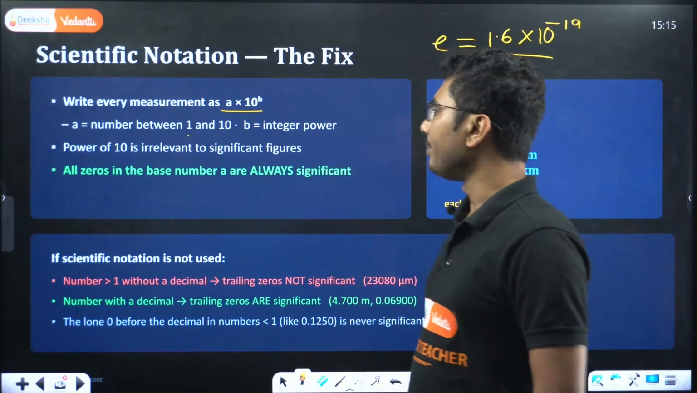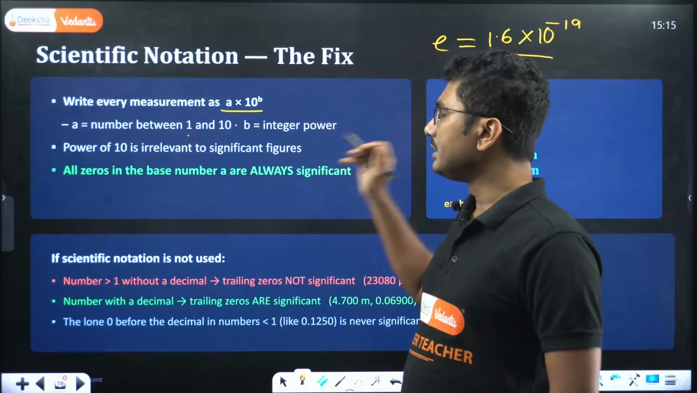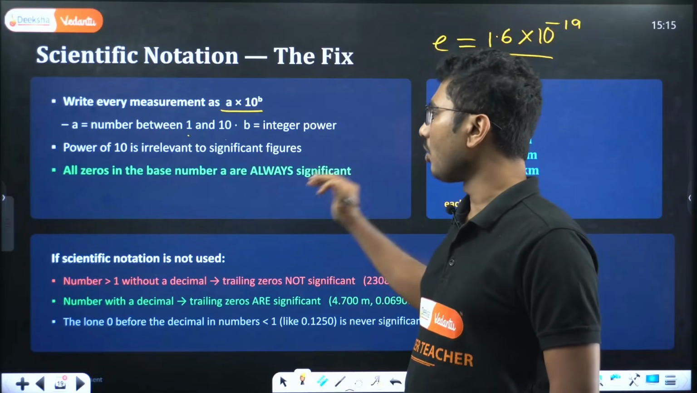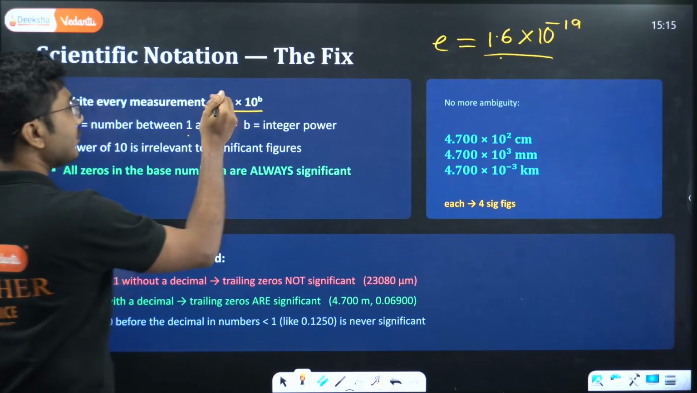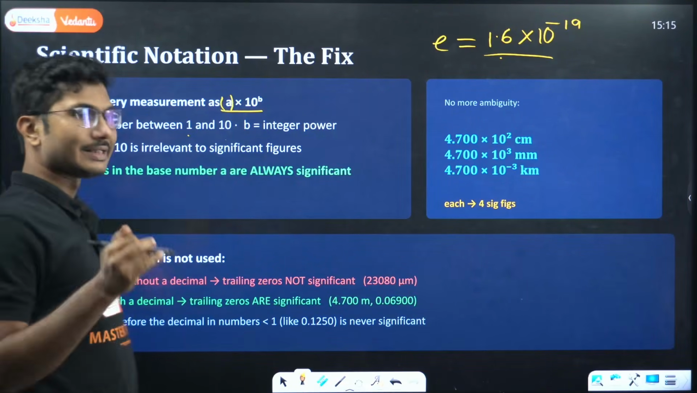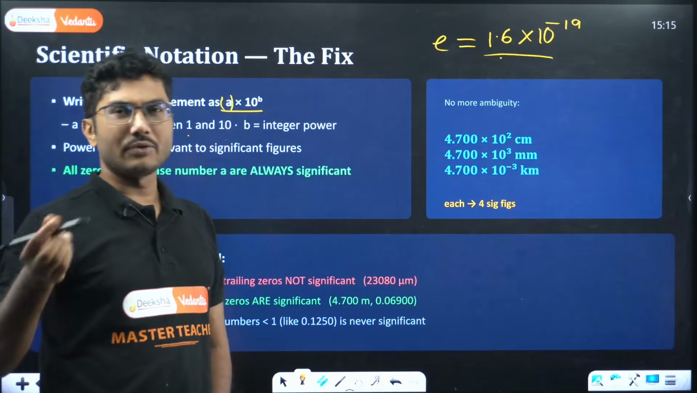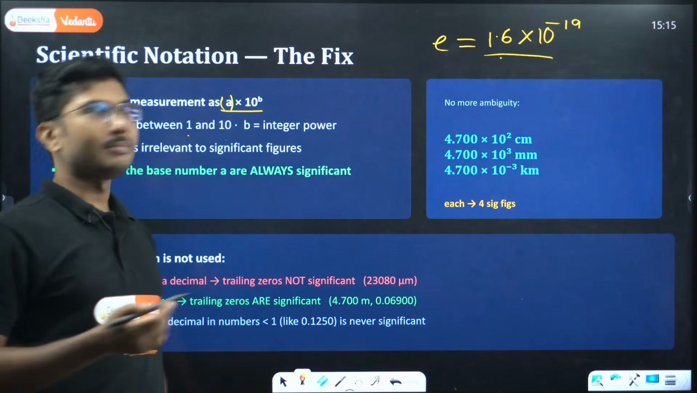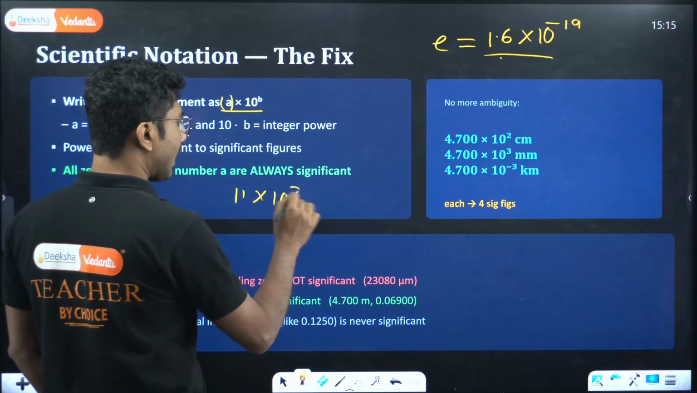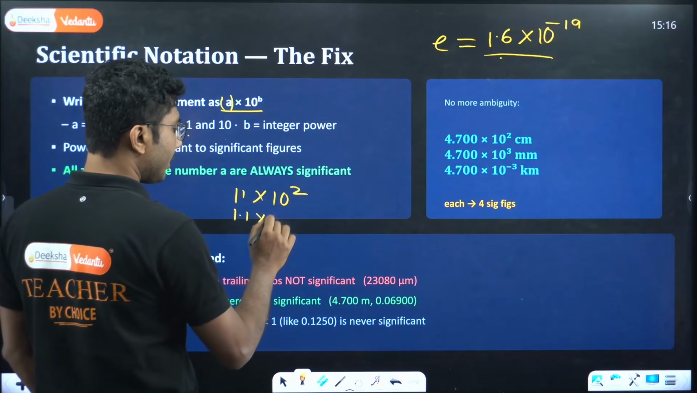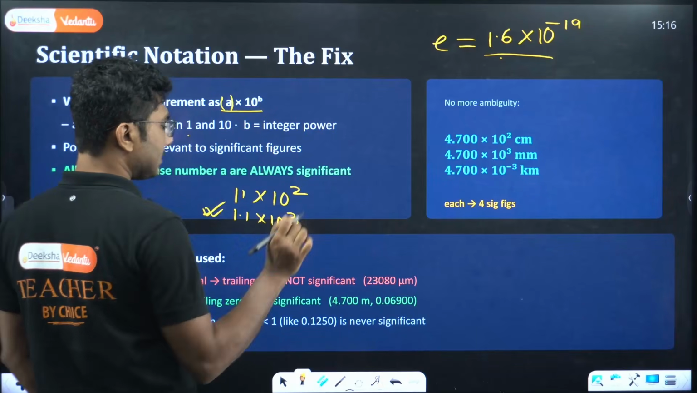All zeros in the base number are always significant. This number ideally should be less than 10. In some cases we might use 11, 12, 13, 14, but these can be rewritten. Suppose I write 11 into 10 to the power of 2; it can be written as 1.1 into 10 to the power of 3. This is the correct way of writing significant figures.